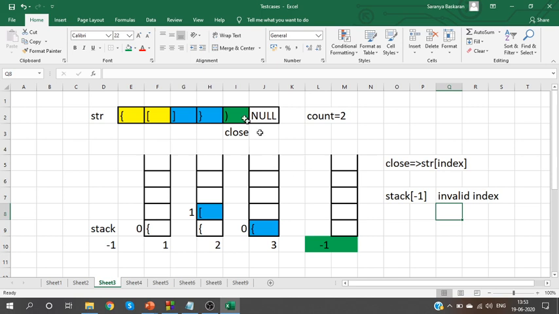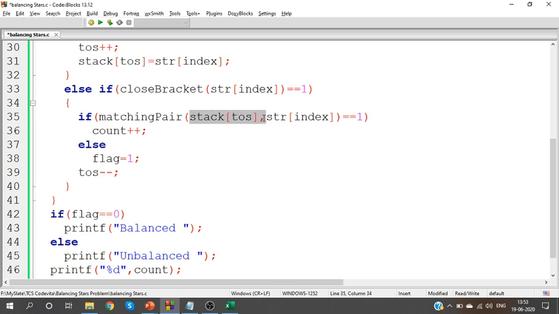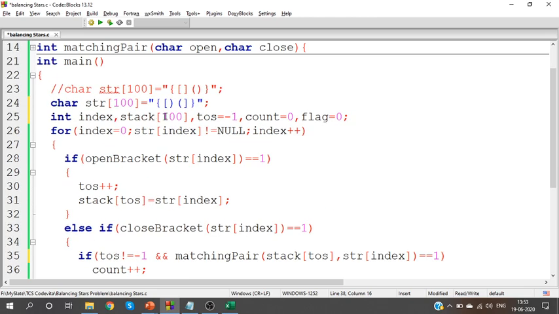So in this case also brackets are unbalanced because I have an extra close bracket. When I write the code, when I try to find a matching pair, which one might cause an issue? Top of stack may cause an issue. So check whether top of stack is not equal to -1. If it is not equal to -1, then you can compare. Adding one more condition: if it is not -1, check whether they are matching. If it is -1, set flag value as 1. We'll check it for this test case.